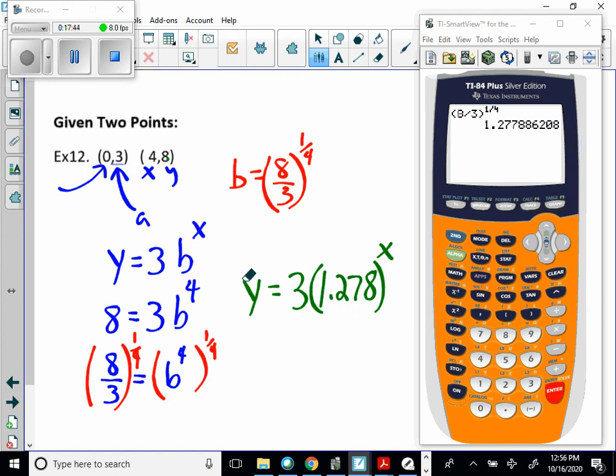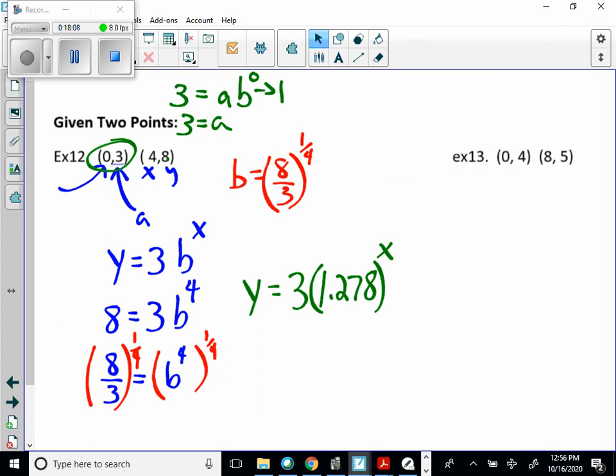Now keep in mind, the reason I know that's A is because if you say that 3 is equal to A times B to the 0, then B to the 0 makes 1, doesn't it? So then 3 is equal to A by default. So keep that in mind. Now, you try exercise 13 and I'll give you a minute.